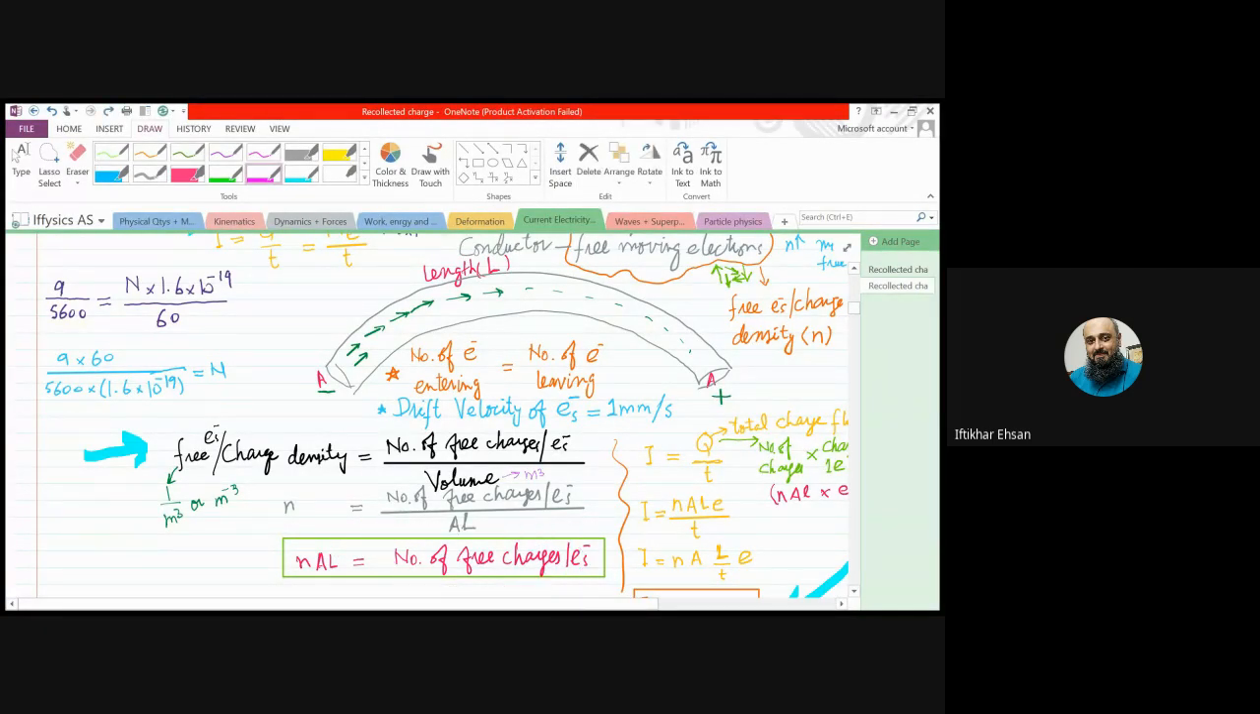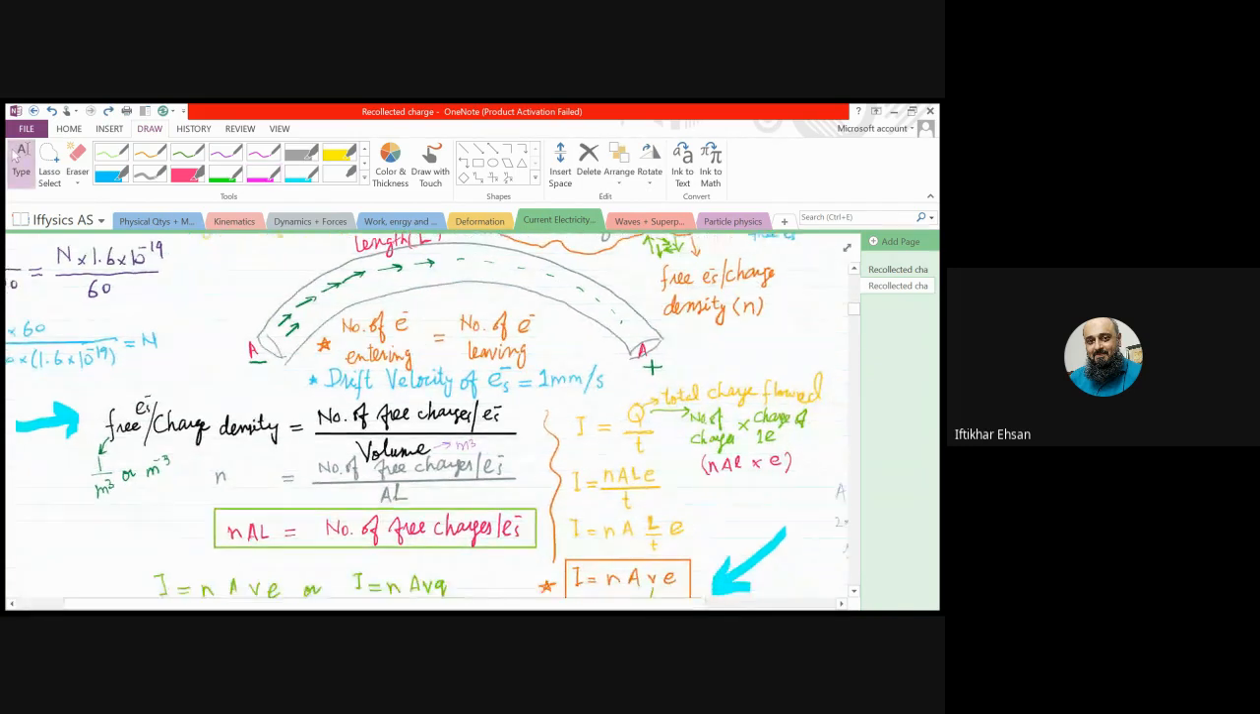right? Small n is the number of free charges or electrons per unit volume. And if the cross section area of the wire is A and it has a length of L, and as the wire is cylindrical in form, the volume of a cylinder is area of cross section multiplied by its length. So A times L will give us the formula of volume. So volume can be written as AL. Then AL will multiply with n, and we get the formula for the number of free electrons.